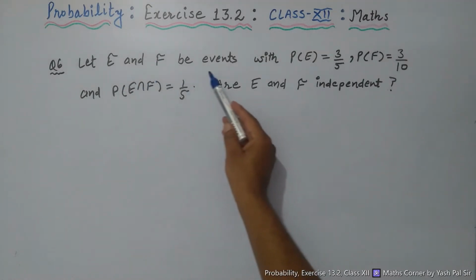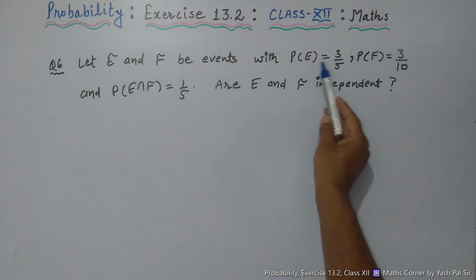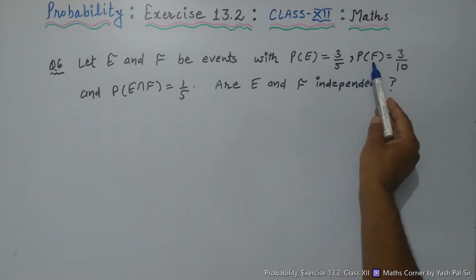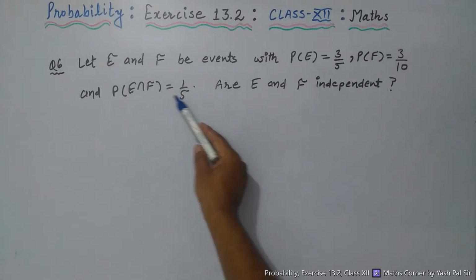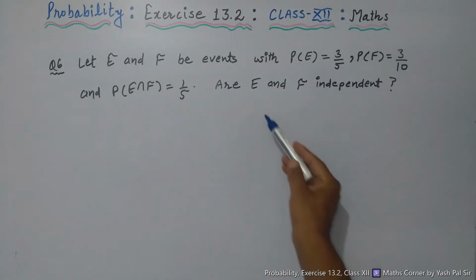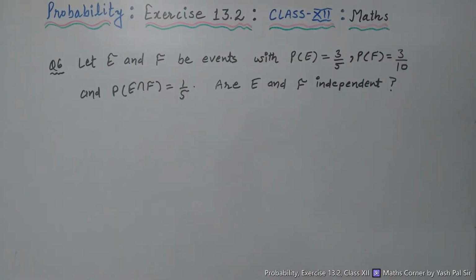Question number 6. Let E and F be events with probability of E equal to 3 upon 5, probability of F equal to 3 upon 10, and probability of E intersection F equal to 1 upon 5. Are E and F independent?